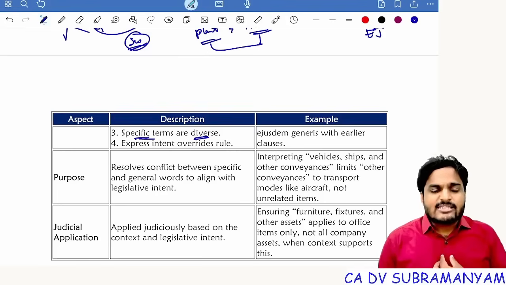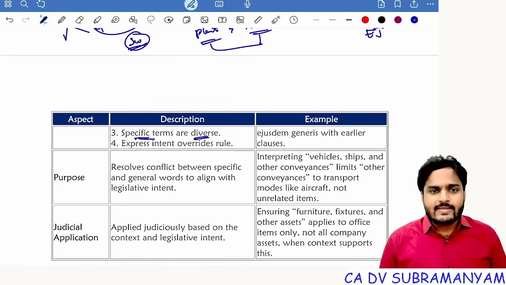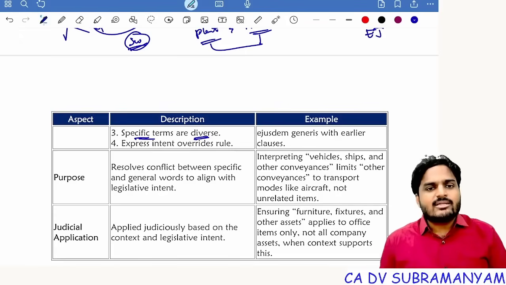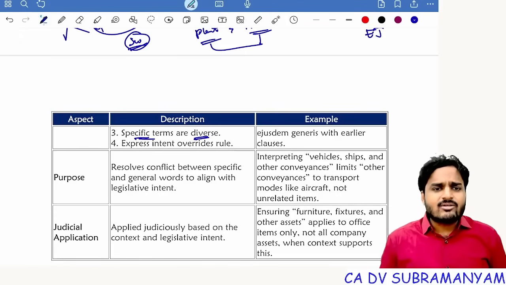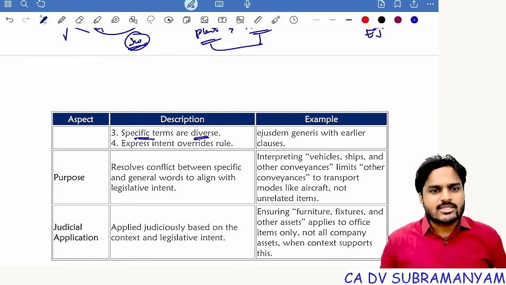Whereas if I specifically mention it like this, I'll provide coaching for CA, CMA, CS and all mathematics subjects in other courses. Now, these are diverse in nature. The terms CA, CMA, CS talk about commerce, and the other term talks about mathematics. Either the list is complete, or each and every term has a distinct meaning. Then don't apply ejusdem generis.